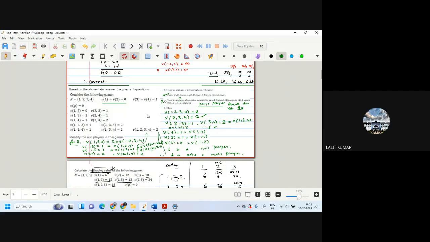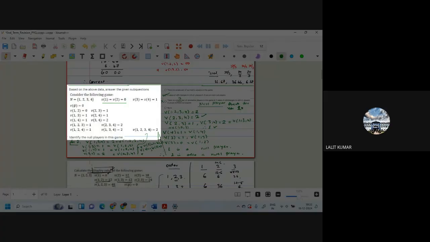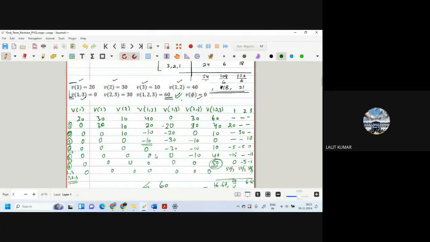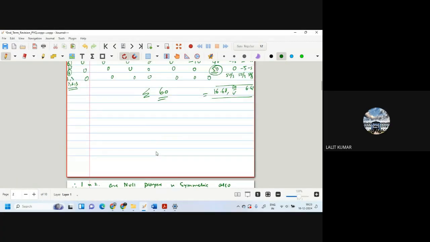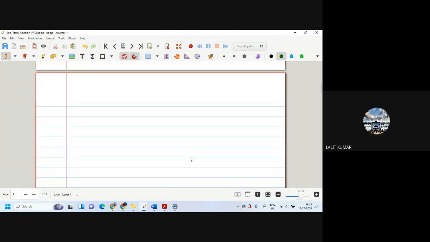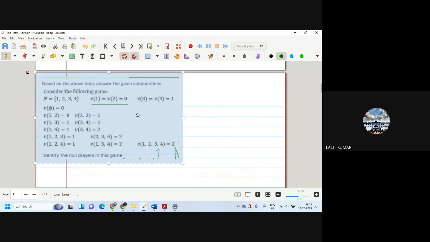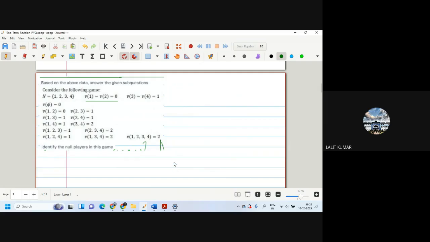Okay, identifying a null player. This is an interesting question and a lot of it came up today. Some insights we got. So how to identify a null player? First of all, the null player in any game, we will start with the player whose value is lowest. So in this case, for example, we see number of players 4, v1 is equal to v2 is equal to 0, v3 is equal to v4 is equal to 1.